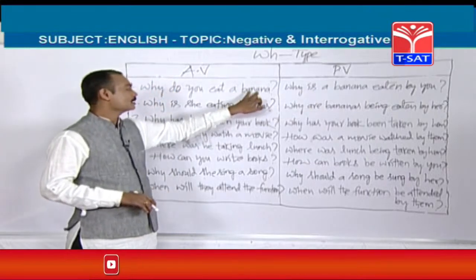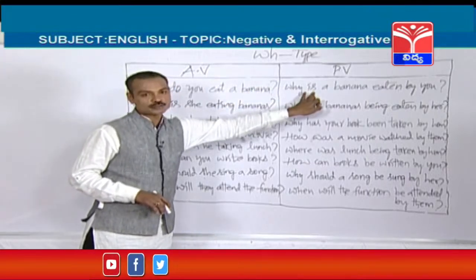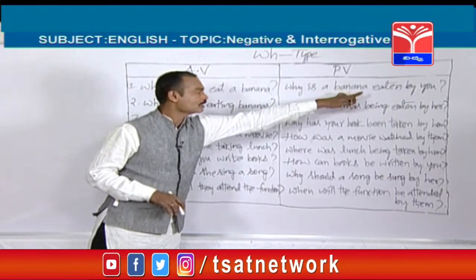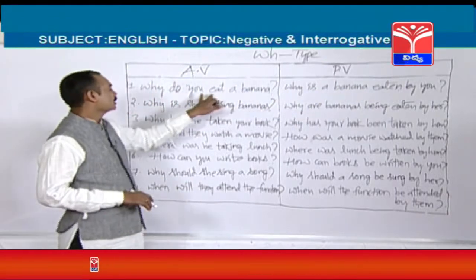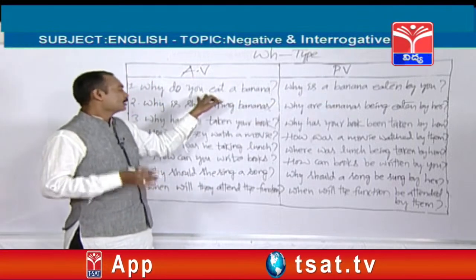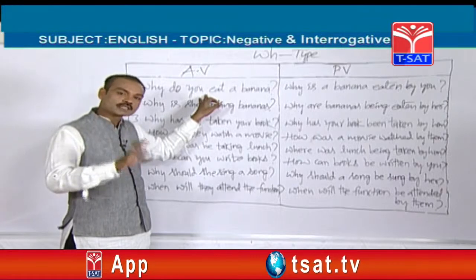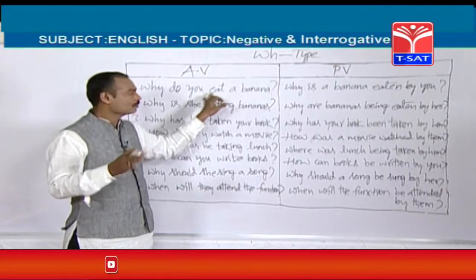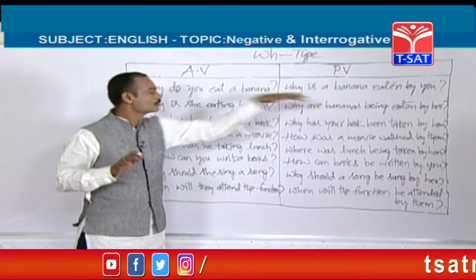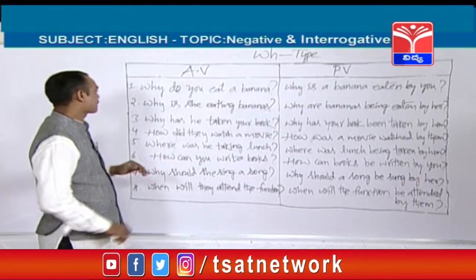For example, if the object is plural, bananas, then are should be used. So it is a singular object. So why is a banana eaten by you? So here eat is there, there eaten is there. So friends, in the active voice, the verb can be in the first form or second form or third form, but the passive voice should always contain the third form of the verb. So this is from simple present tense.